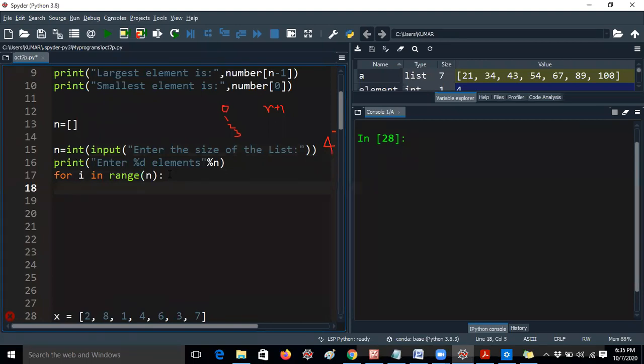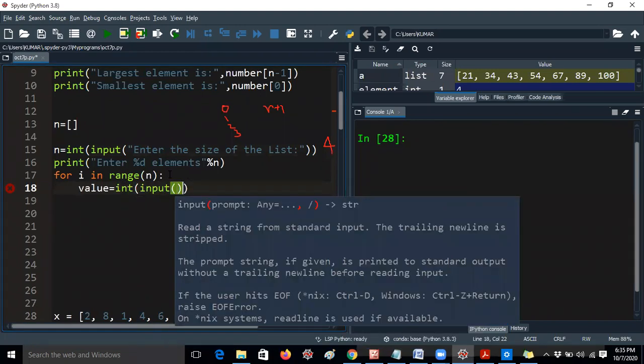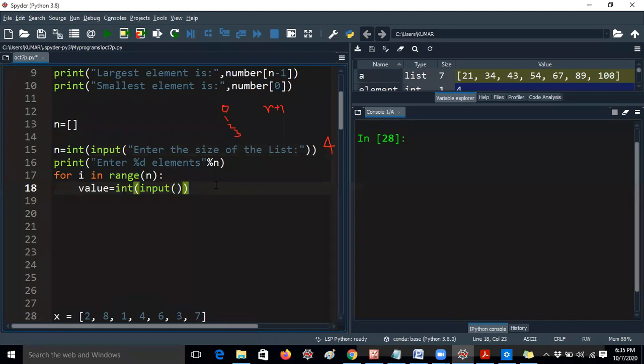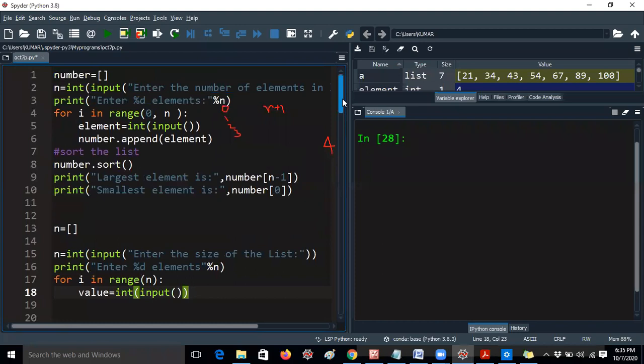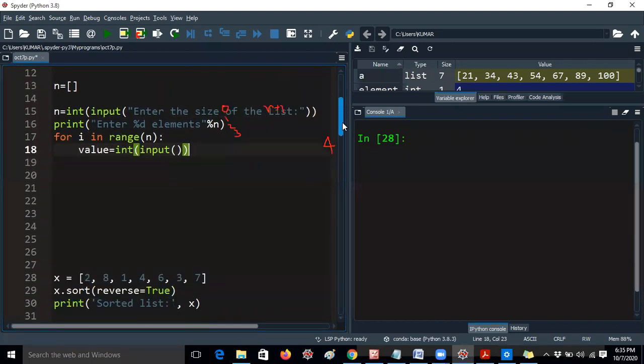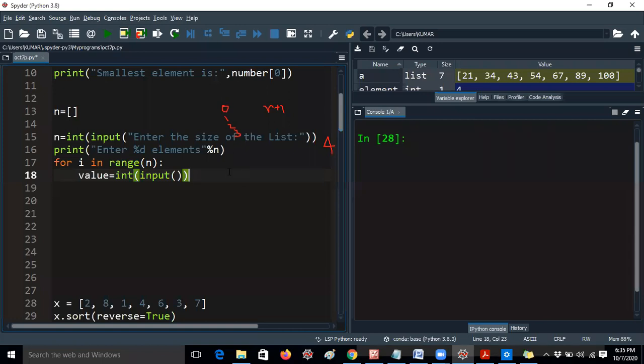Now you have to read the values one by one. Yesterday in the above example we already saw that I am taking one variable to read one value at a time: input with empty brackets. One minute, let me check the syntax. Okay, everything is fine. Now I am checking the input is correct. Next I am taking one number. So now I have to add the particular number to the given list. For example, here this is not n, this is array.